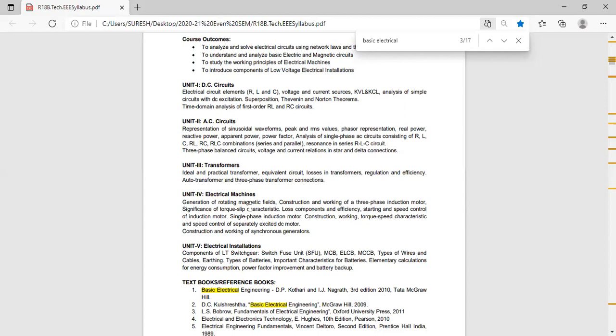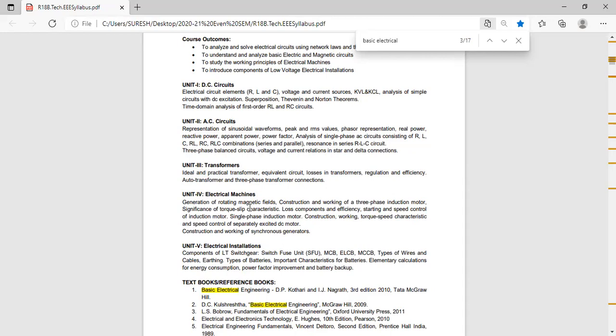First one is 3-phase induction motor. Second one is single-phase induction motor. Third one is synchronous generator. Totally 3 topics are there in the fourth unit.